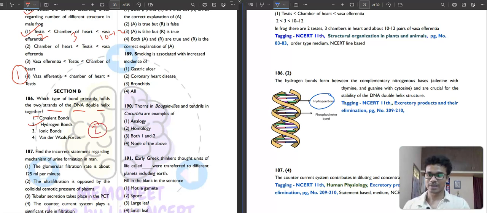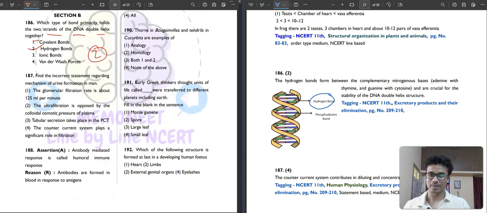Then question number 187. Find the incorrect statement regarding the counter current mechanism. The glomerular filtration rate is about 125 ml per minute. Correct. The ultrafiltration is opposed by the colloidal osmotic pressure of plasma. Correct. Tubular secretion takes place in the proximal convoluted tubule. Correct.